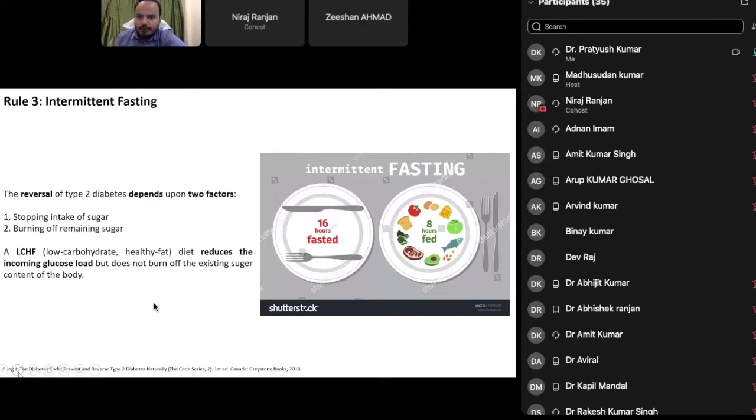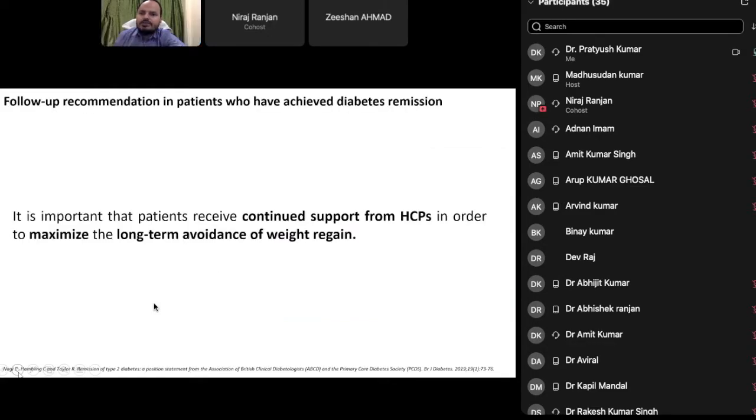A low carbohydrate, healthy fat diet reduces the incoming glucose load but does not burn off the existing sugar content of the body. So that's the problem with LCHF. It may reduce the sugar intake but may not help you burn the excess sugar which is there inside. So, follow-up recommendation in patients who have achieved diabetes remission.